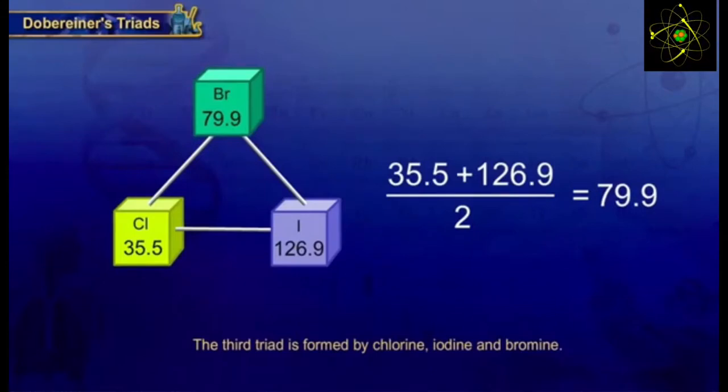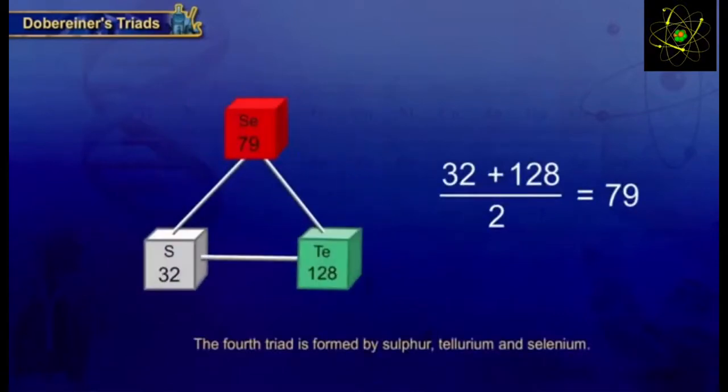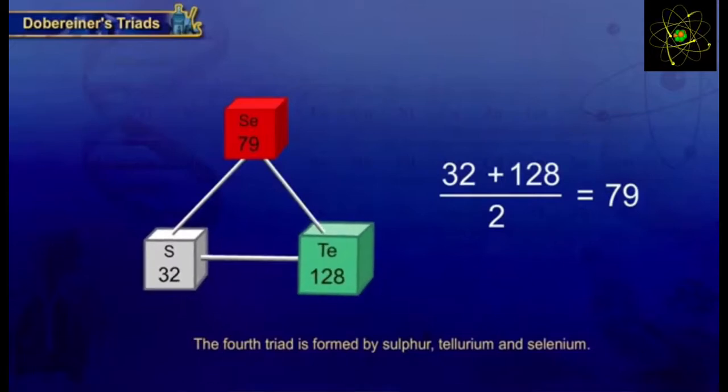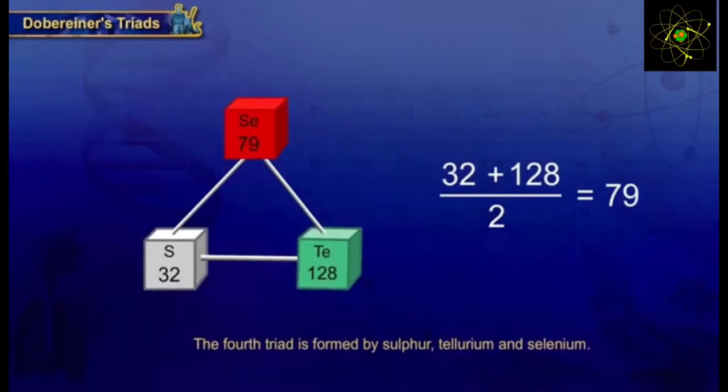The next triad, the fourth triad, was of sulfur, tellurium and selenium. When you get the mean of the atomic masses of sulfur and tellurium, you get the atomic mass of selenium. So with this it was getting much clearer to Robinier that this could be a way of arranging the elements.